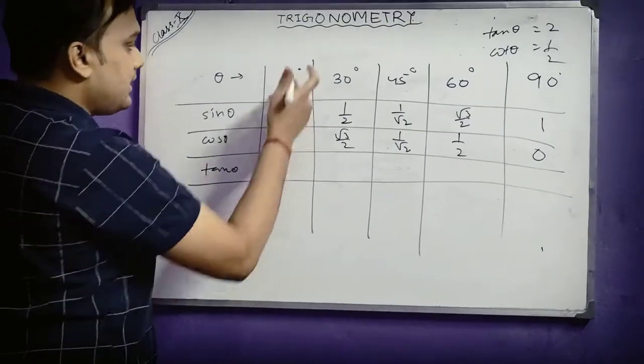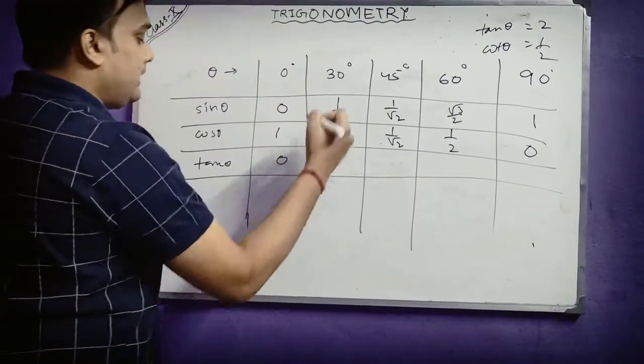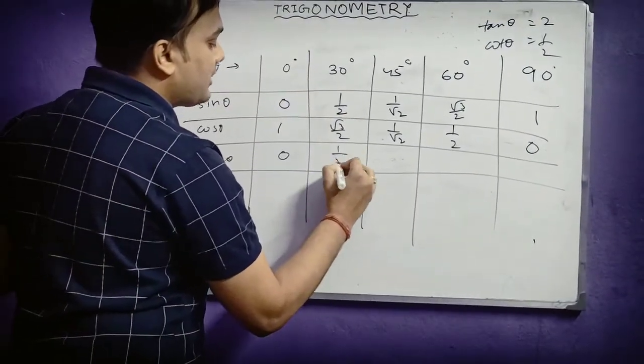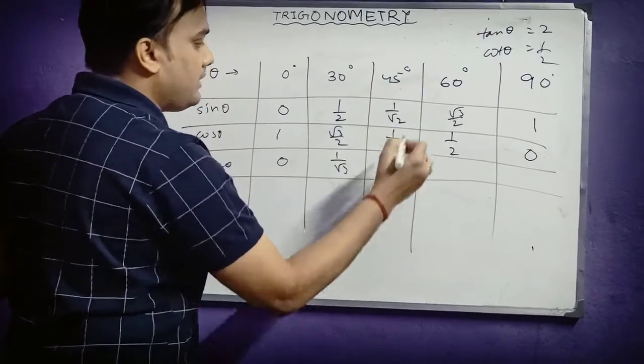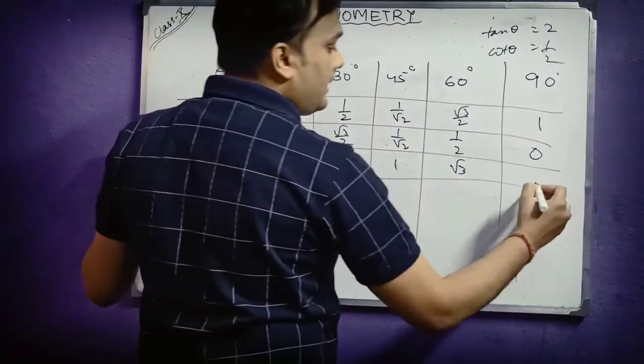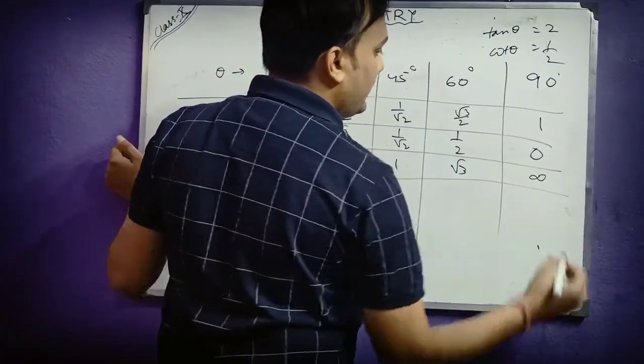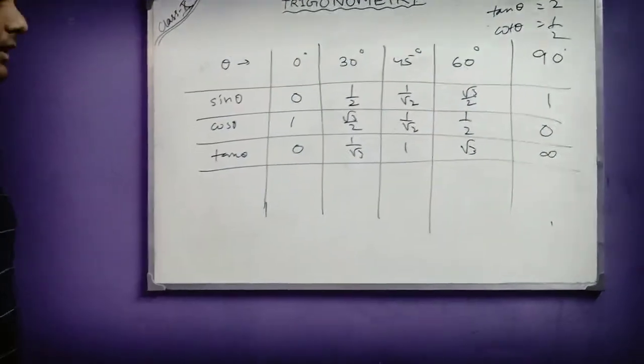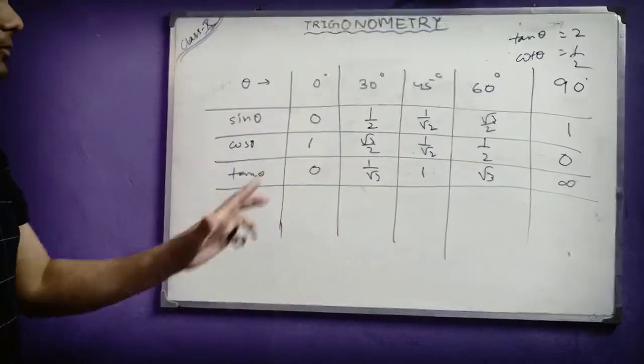For tan, tan 0 will be 0. Tan 30 is 1 by root 3. Tan 45 is 1. Tan 60 is root 3. And then tan 90 is nothing but infinity. Okay. So keep this in your mind. These are the values which you have to keep in your mind.